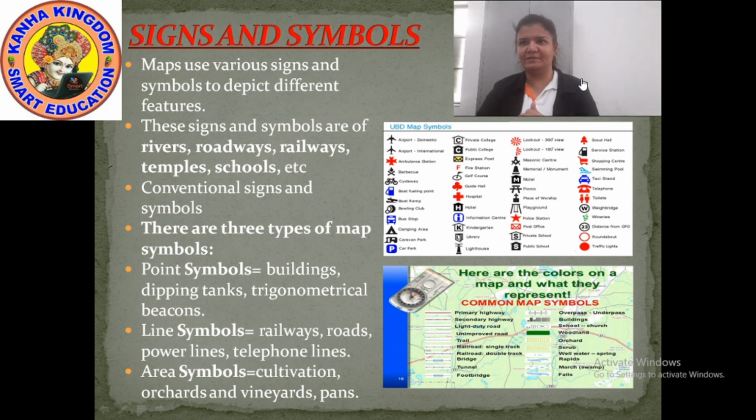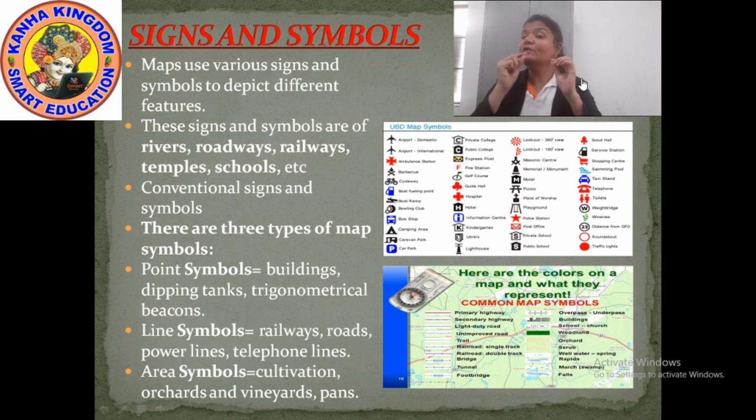Moving further. Conventional signs and symbols. These signs and symbols are also known as conventional signs and symbols. Now, these signs and symbols are also of different types when they are used on the map. You knew about it? No. Now you can know it. There are three types of map symbols. First is the point symbol, second is the line symbol, and third is the area symbol.